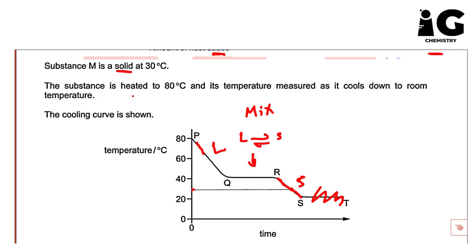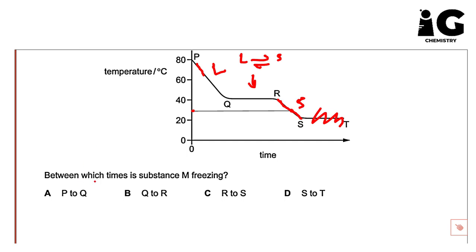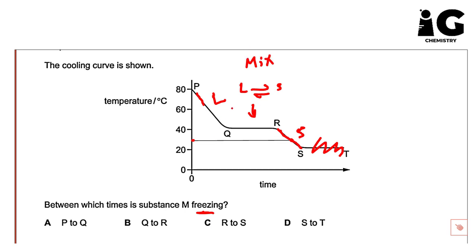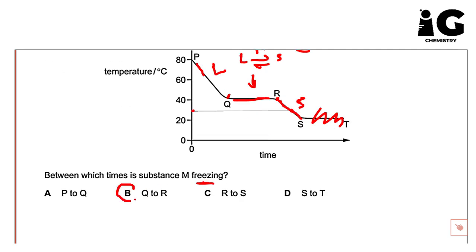Here he said the substance is heated to 80 degrees Celsius and its temperature measured as it cools down to room temperature. The cooling curve is shown. Between which times is substance M freezing? So guys, here the question asked about the process itself, not the state. If you check between Q and R, the substance goes from liquid to solid, which is freezing or solidification, as we said, in this horizontal line. So this should be Q and R, so the correct answer is B.